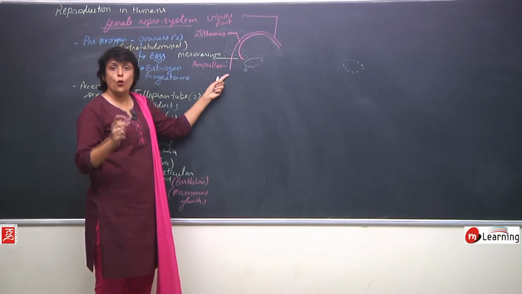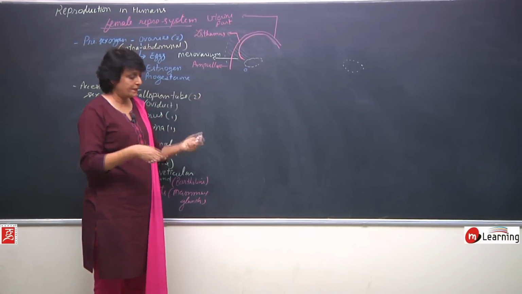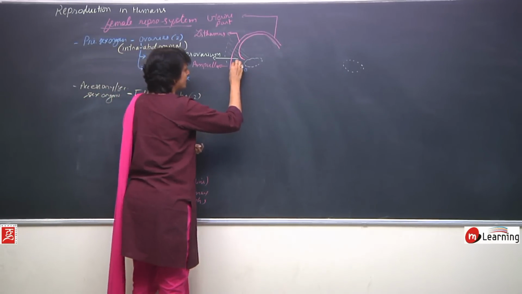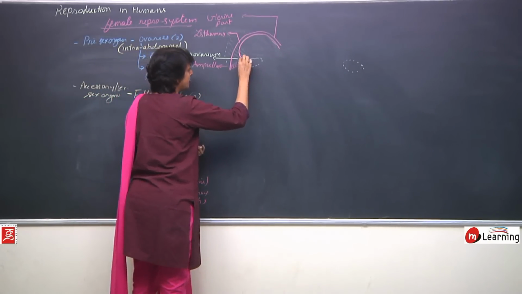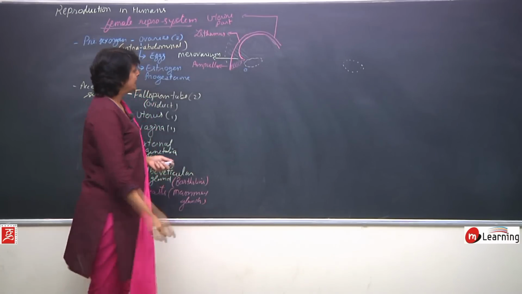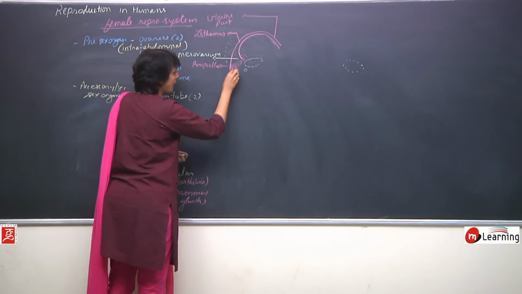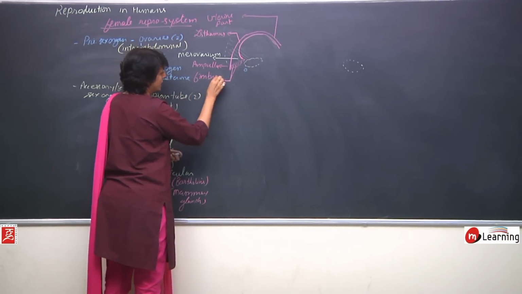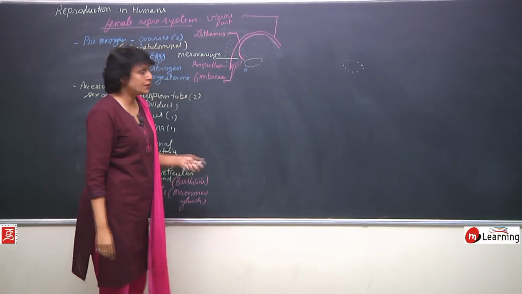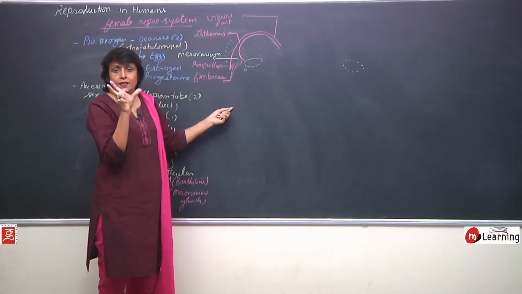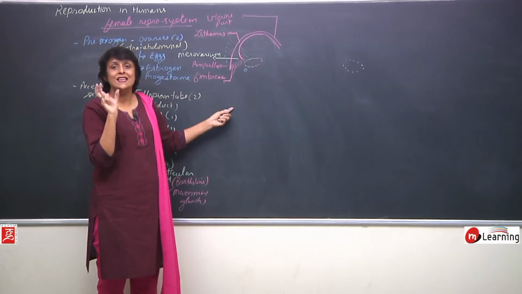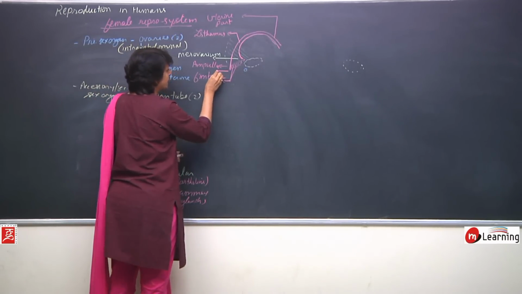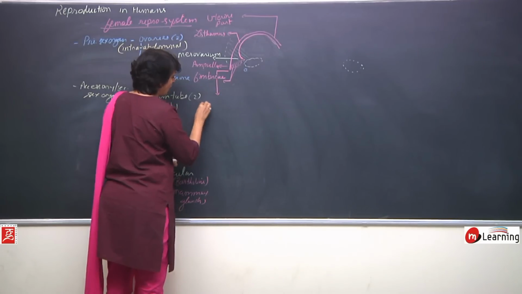This wide opening of the ampulla has finger-like structures. These finger-like structures are called fimbriae. And this wide open structure or mouth is known as infundibulum or ostium. So, we label this here, it is called